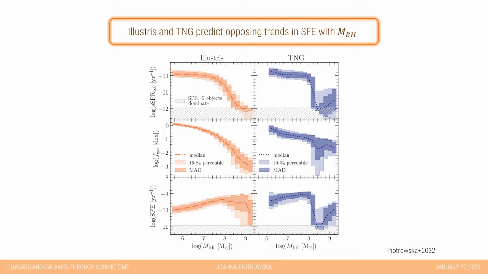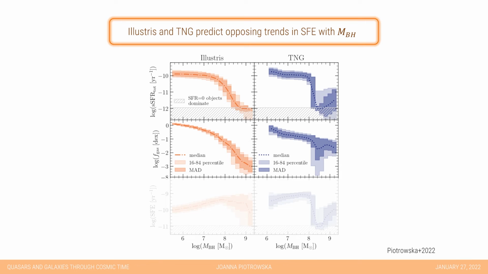In order to do that, we focus on the molecular gas content of galaxies, starting with the simulated ones in Illustris and IllustrisTNG. In this slide, I am showing the specific star formation rate, top panel, gas fraction, middle panel, star formation efficiency, bottom panel, as a function of black hole mass in Illustris, left-hand side, and TNG on the right-hand side. If you focus on the top two panels, you will see that both simulation suites show qualitatively similar trends in which both specific star formation rate and gas fraction decrease as a function of black hole mass.